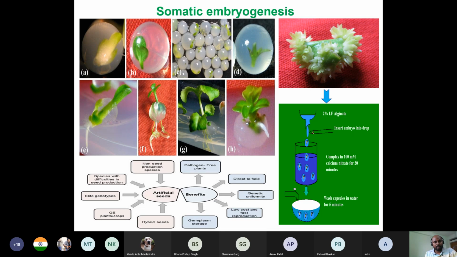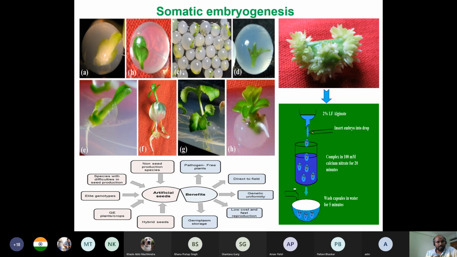So what is the implication of embryo? Like from seed we get new plants, from embryo new lives come. From embryo one can make the somatic artificial seed, which is another term very commonly linked with the somatic embryo. Some procedures are there, I am not going into detail. When you insert the embryo in a drop of sodium alginate and it falls in calcium nitrate or calcium chloride, it readily forms calcium alginate, a small bubble-like structure, and inside it you get the embryo.